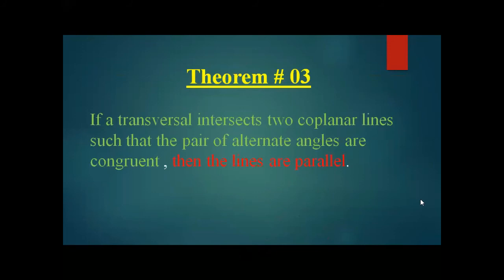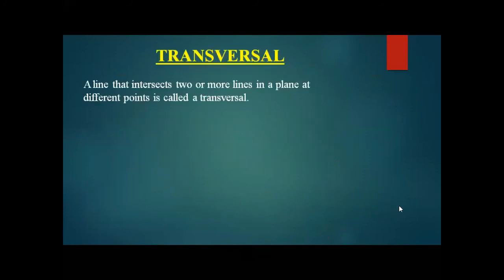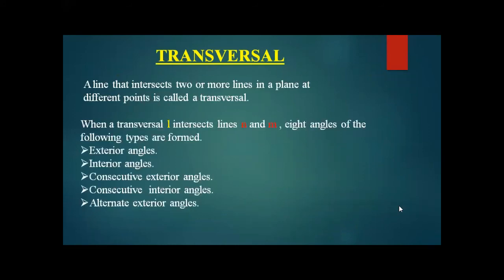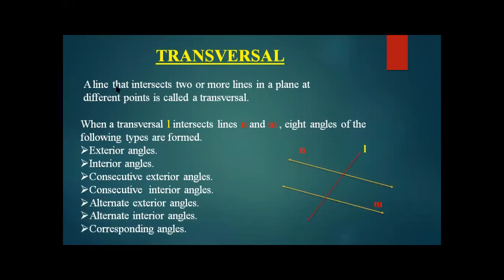Now moving towards theorem number 3. Theorem number 3 says if a transversal intersects two coplanar lines such that the pair of alternate angles are congruent, then the lines are parallel. To discuss and prove this theorem, first we have to understand some of the terms. The first term is transversal. What is a transversal? A line that intersects two or more lines in a plane at different points is called a transversal.